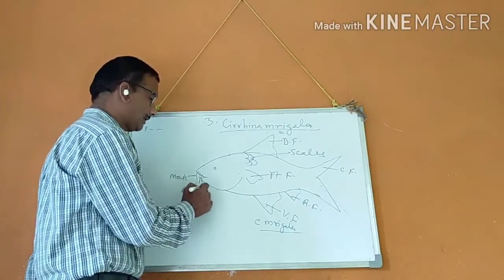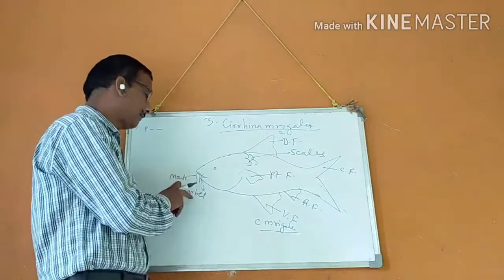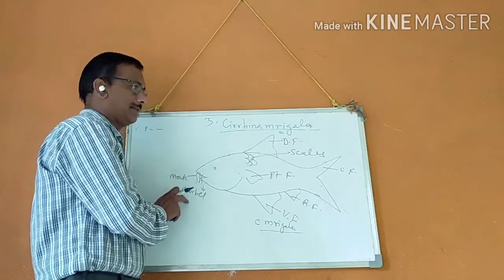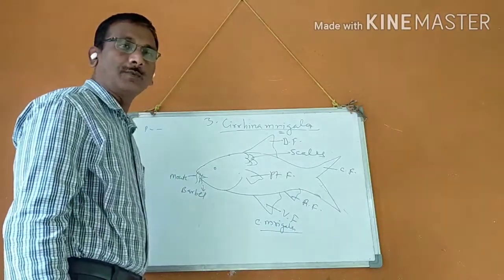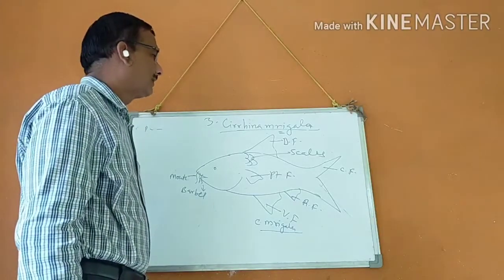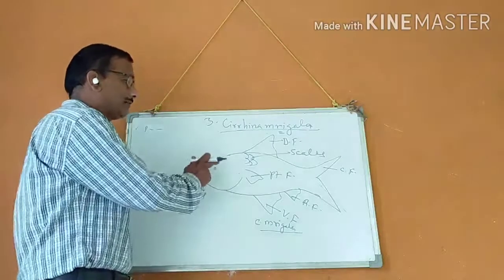barbels. Barbels are a very important characteristic for growth. It helps with locomotion and food feeding. Yes, these are the general characters. What are the cultural characteristics? Cultural characteristics: it is used as a food fish.